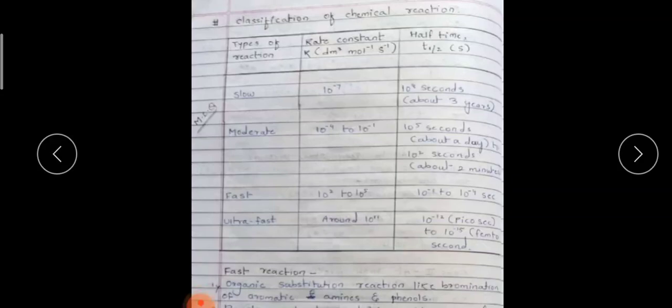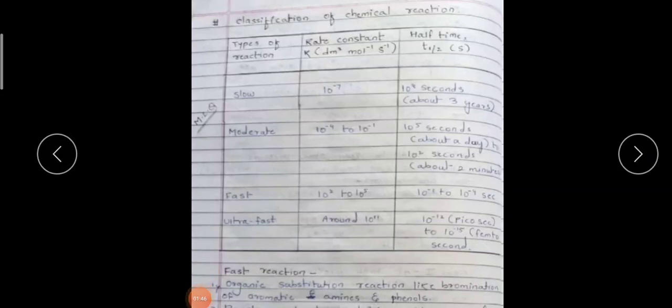In the same way, for the moderate reaction, what can we define? The rate constant varies from 10 raised to minus 4 to 10 raised to minus 1 dm cube per mole per second, and whose half time will be 10 raised to 5 seconds to 10 raised to 2 seconds. That means about a day to about 2 minutes. Got this point? Okay.